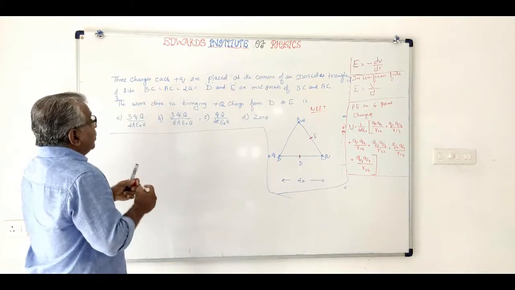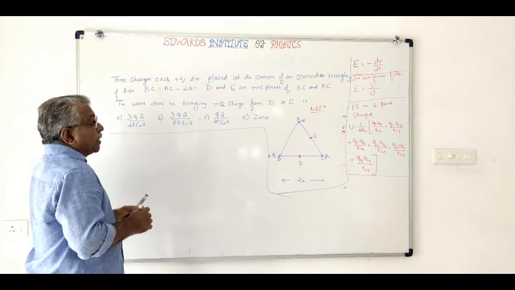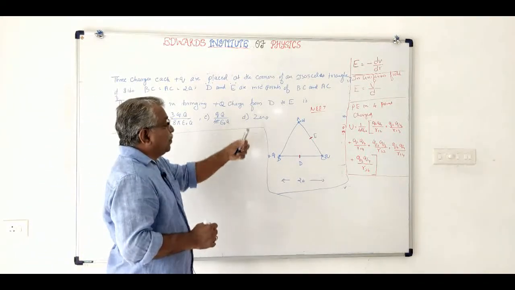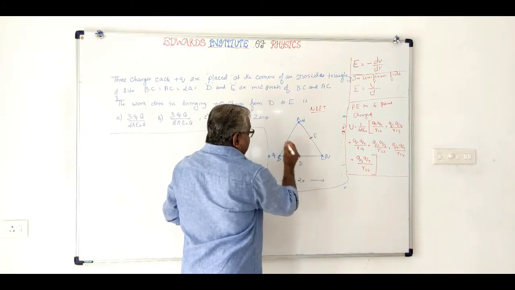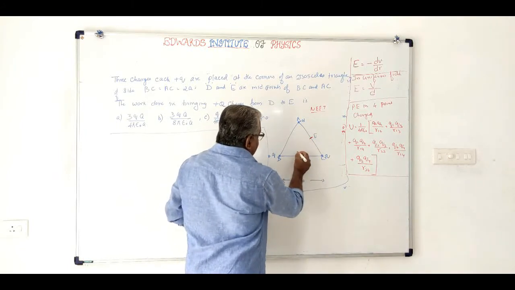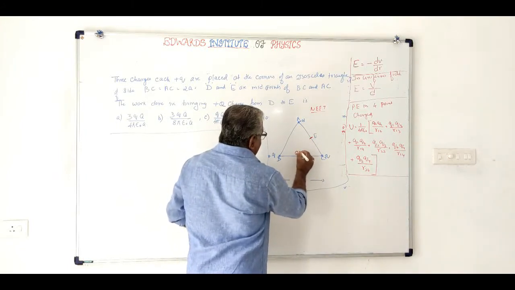The work done in bringing a plus Q charge from D to E is... this is a neat question, asked I think in 2011. So I have to take one plus Q charge from here to here.